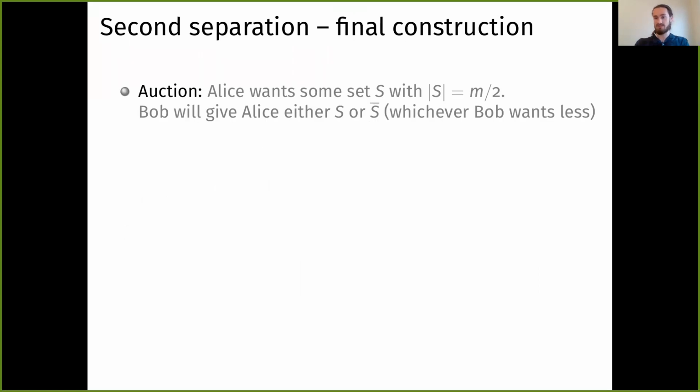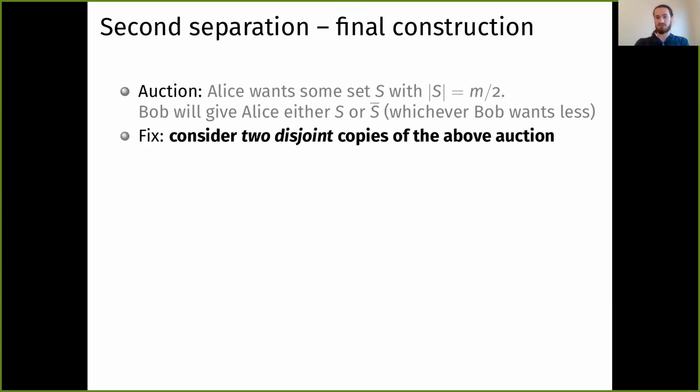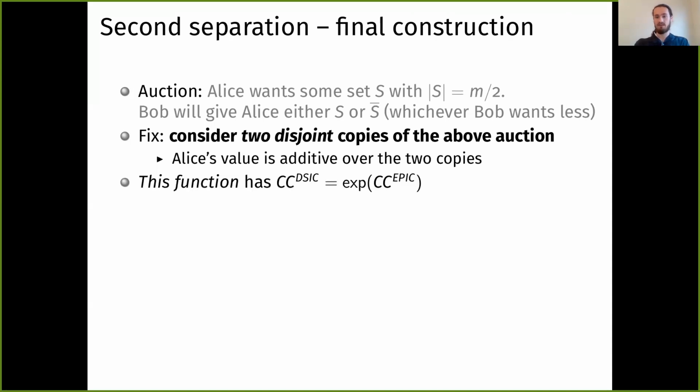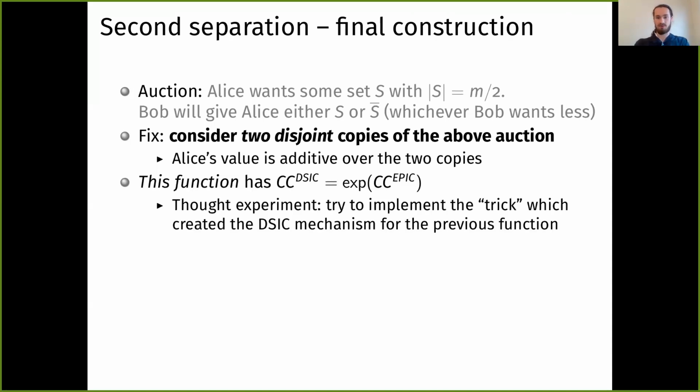So what ends up working and witnessing the separation we want is actually to consider two disjoint copies of this auction. There's two more or less independent sets of items, and Alice wants one set from each of them. And her valuation is additive. So this function witnesses our separation.